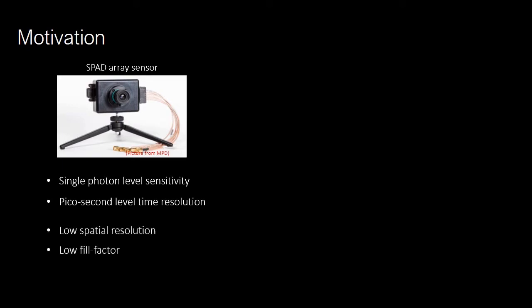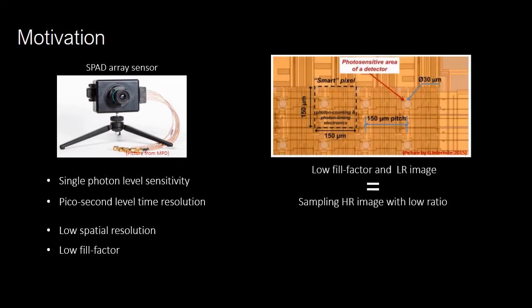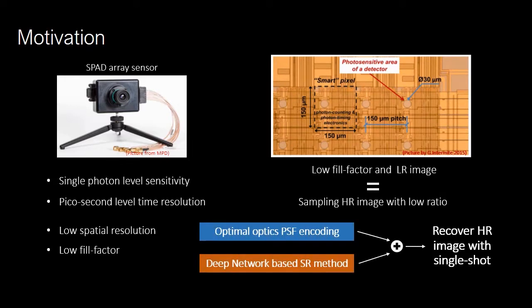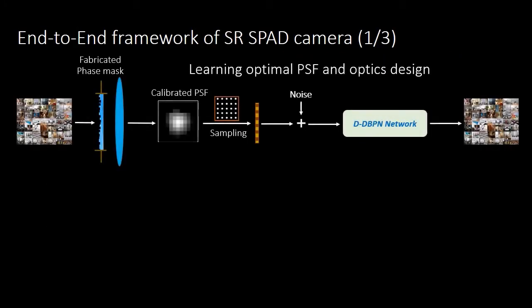Unfortunately, image sensors with smart SPAD pixels still suffer from the bottlenecks of low spatial resolution and low fill factor. The final data captured by a SPAD array is actually the sampling result of a high-resolution image at a very low ratio. Therefore, we seek to incorporate both optimal optics PSF encoding and a deep network-based super-resolution method to recover a high-resolution image with a single-shot procedure. The framework of our optical system design is illustrated as follows.